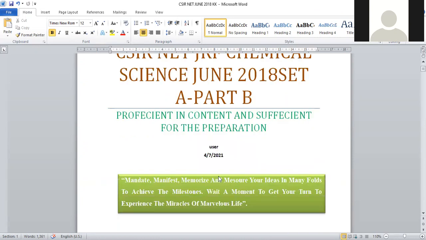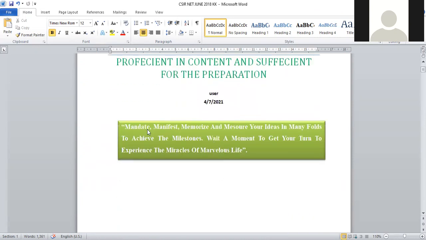Before entering into that, I would like to give a small quotation which is prepared by myself. Mandate, manifest, memorize, measure your ideas in many folds to achieve the milestones. Wait a moment to get your turn to experience the miracles of marvelous life. Okay, so we have to have the patience and also collect all our strength in order to get whatever we require.